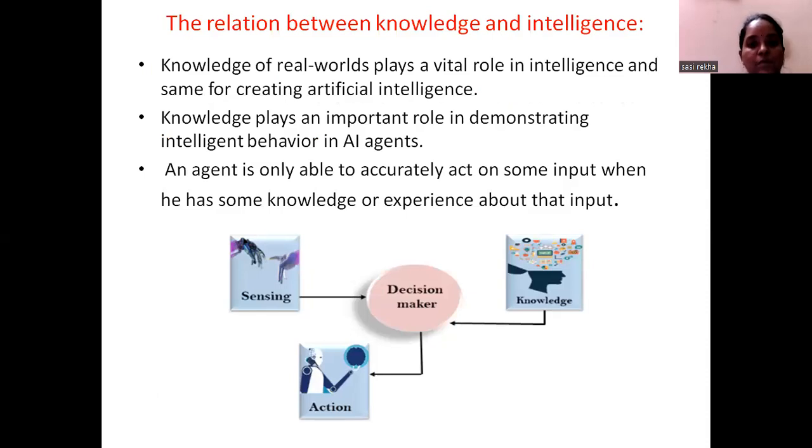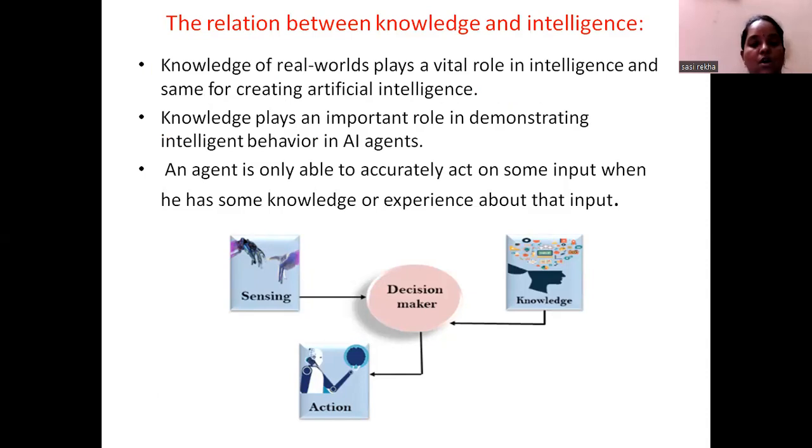And what is the relationship between knowledge and intelligence? As you look at the picture, knowledge of the real world plays a vital role in intelligence, and the same goes for creating AI, that is artificial intelligence. Knowledge plays an important role in demonstrating intelligent behavior in an AI agent. An agent is only able to accurately act on some input when it has some knowledge or experience about that input.